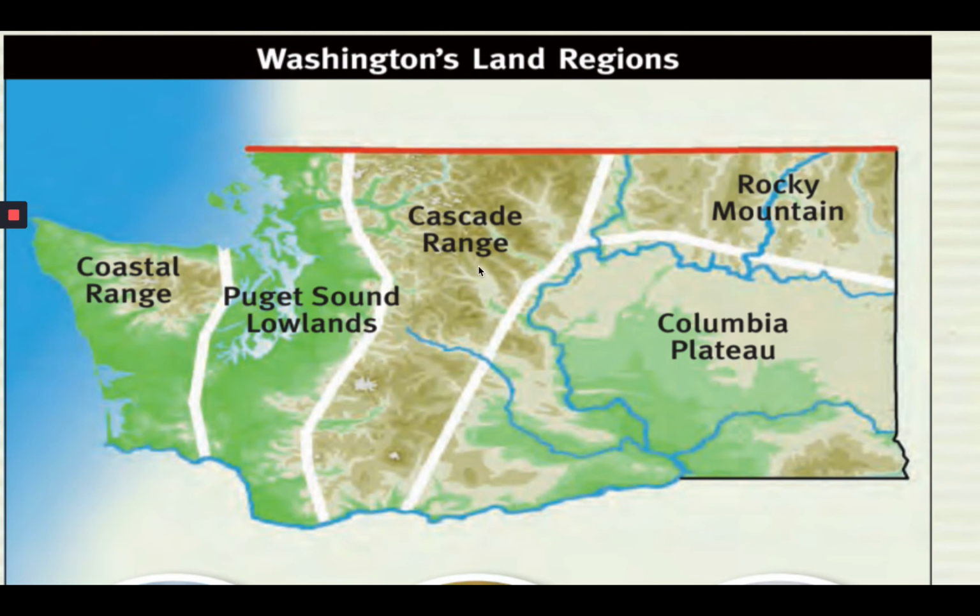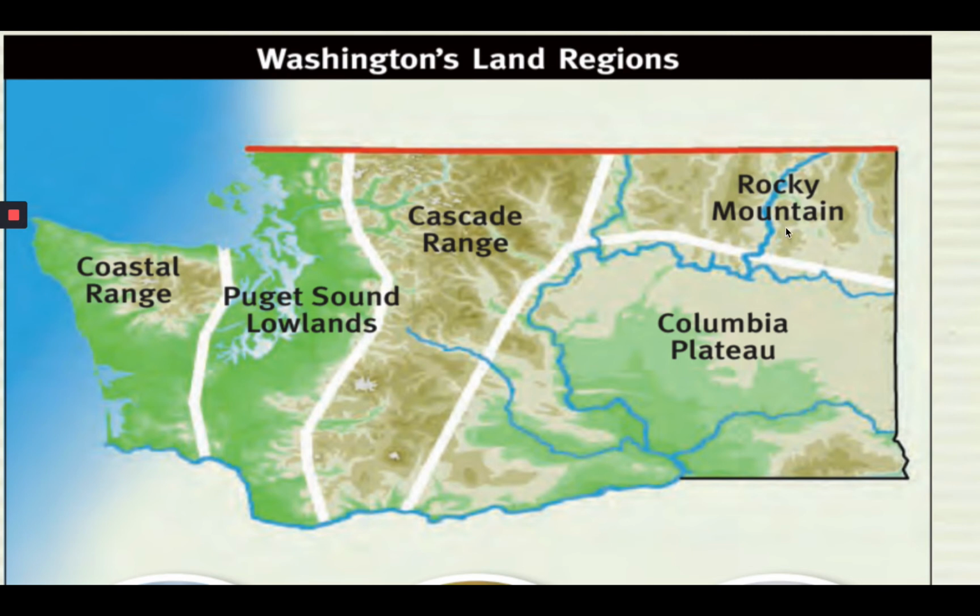Then you have the Cascade Range, which is the giant mountain range that runs down the center of our state that is an active volcanic range. So you have Mount St. Helens, Mount Rainier, Mount Baker, Mount Adams, all of those mountains are located in the Cascade Range.